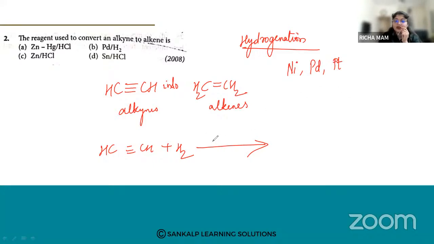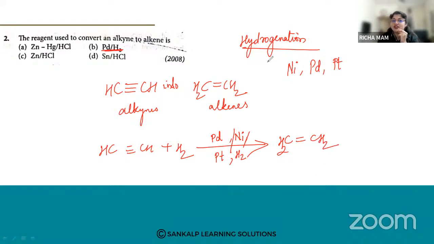Among these options, in option B you can see palladium is used. So you can use palladium, nickel, or platinum in the presence of H2. And what are you going to get? You're going to get an alkene.